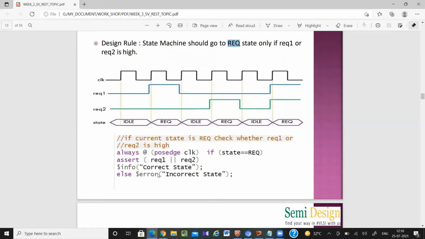Dollar error means it will give you runtime error. Dollar info means it is like dollar display, it will give a simple display. If you are writing here dollar fatal, it will stop the simulation. Dollar error won't stop the simulation, but dollar fatal will stop the simulation. So this is like your immediate assertions. Whenever state equal to request, at that time only it is going to check.